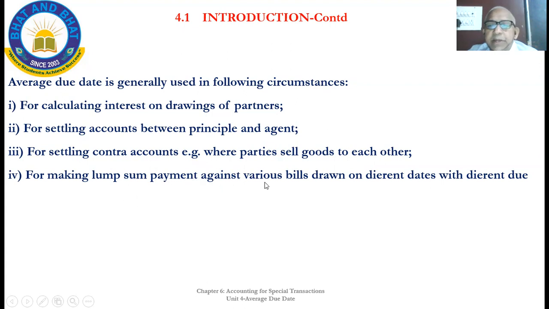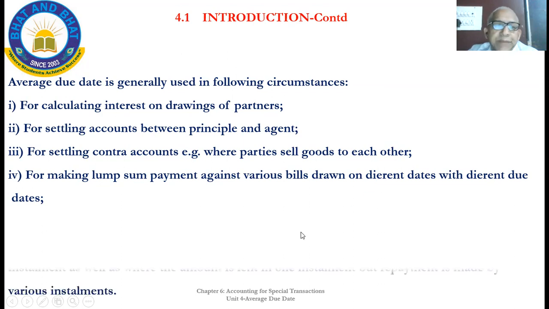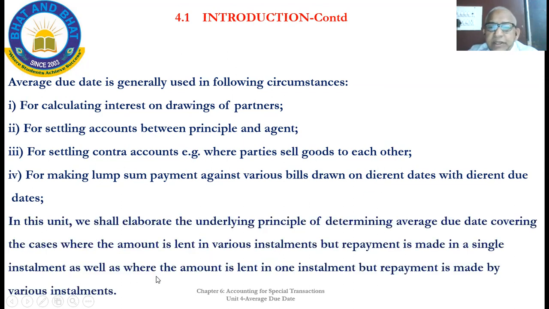Then a lump sum payment is to be made against various bills with different due dates. This spelling is wrong; it should be "different". Hence, we will learn how the average due date is calculated under all these circumstances. Take the photo, read it.